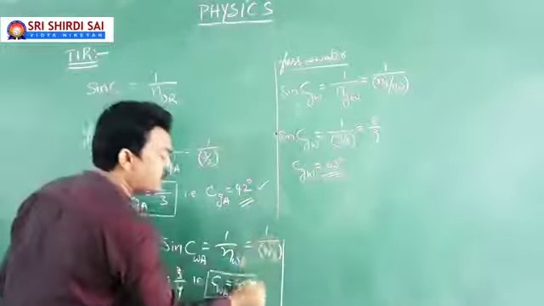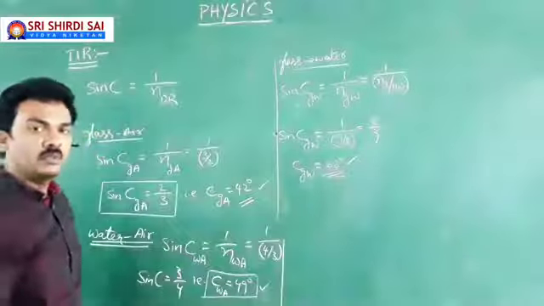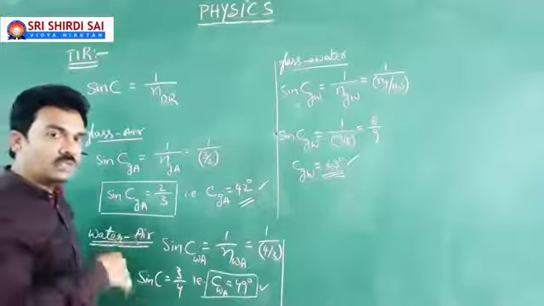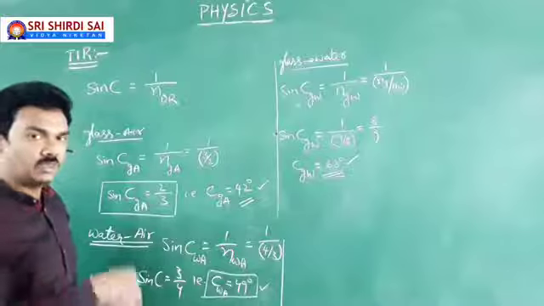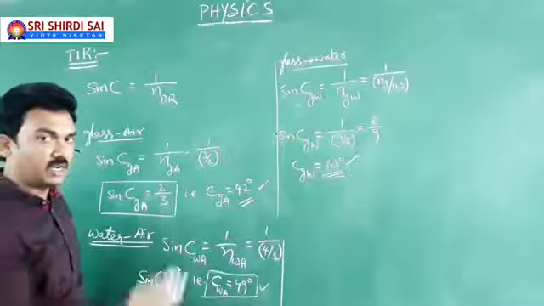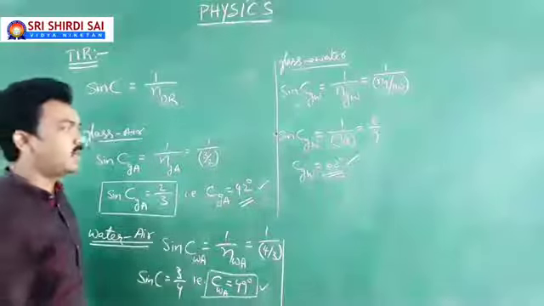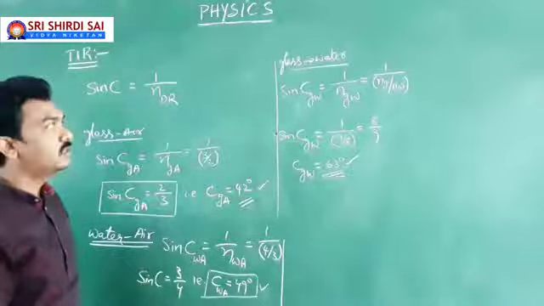Actually, it is easy to remember these values, which are multiples of 7: 42, 49, 63. But the order you should remember: glass to air, water to air, glass to water. Glass to air, water to air, glass to water: 42, 49, 63. Of course, it's not compulsory to memorize those values by heart. It is just better to remember them. That's it.